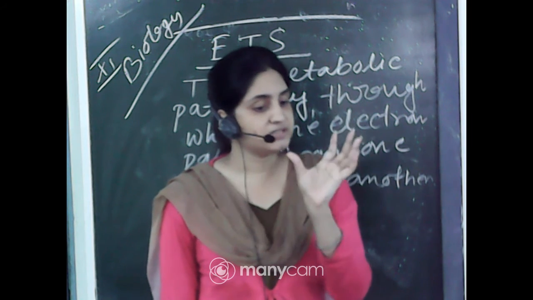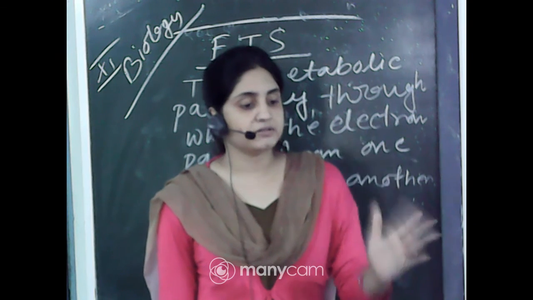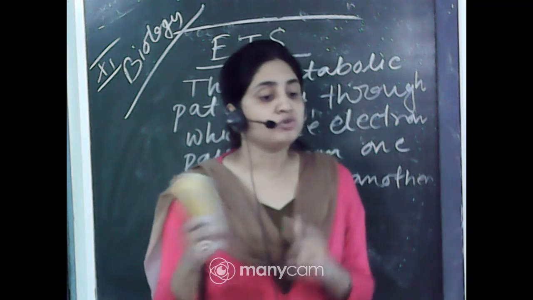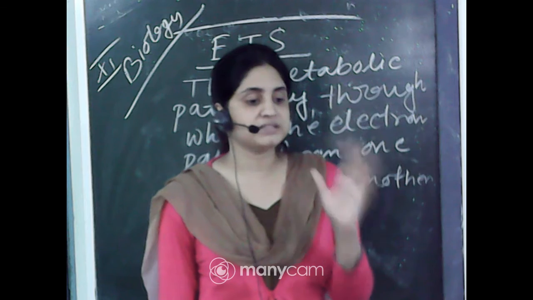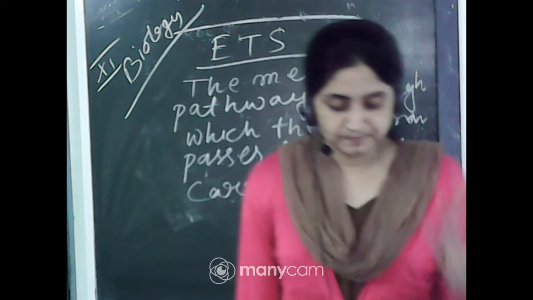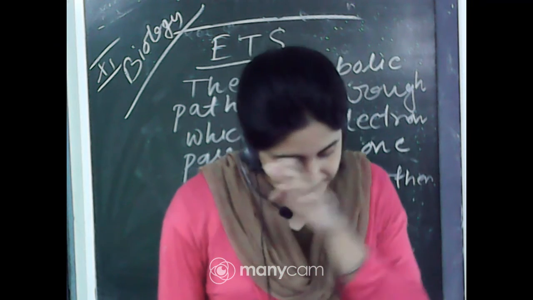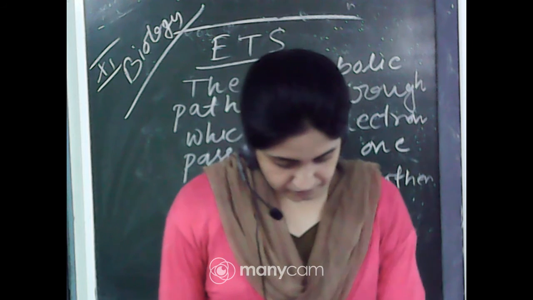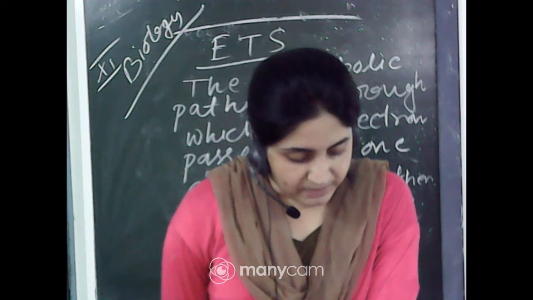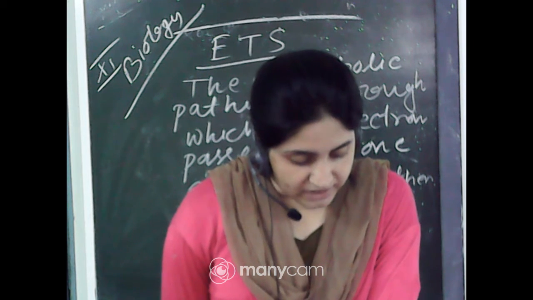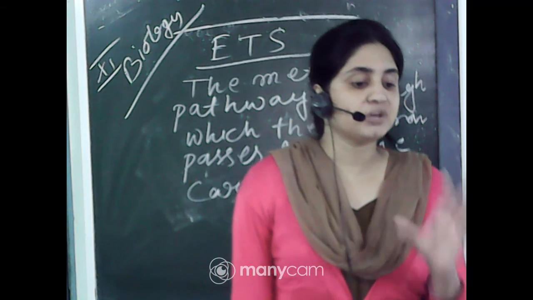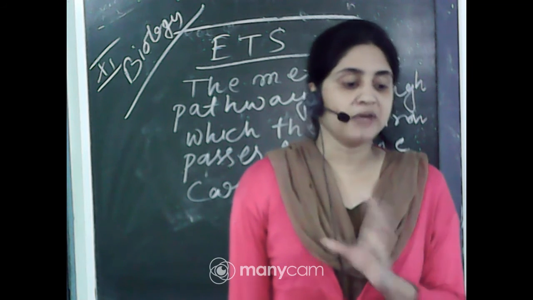In the TCA cycle, FADH2 and NADH2 are produced. NADH plus H plus breaks down into electrons and protons, and the electron transfers from the outer side of the membrane to the inner side and reaches the ubiquinone. Ubiquinone is a component present in the inner side of the mitochondria, and the electron is then attached to the ubiquinone. Ubiquinone also receives reducing equivalents via FADH2 from complex 2. So in complex 1, NADH2 attaches with the ubiquinone, but in complex 2, FADH2 attaches with the ubiquinone.